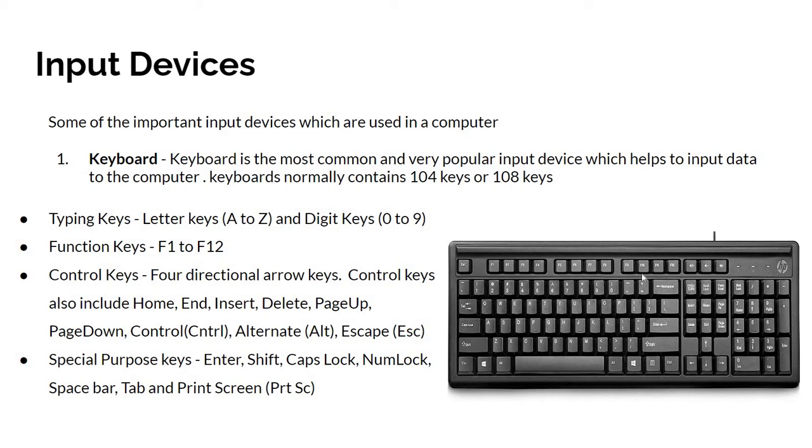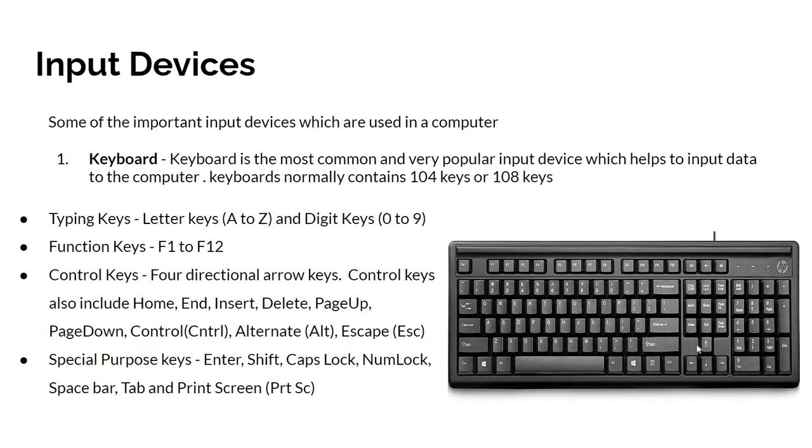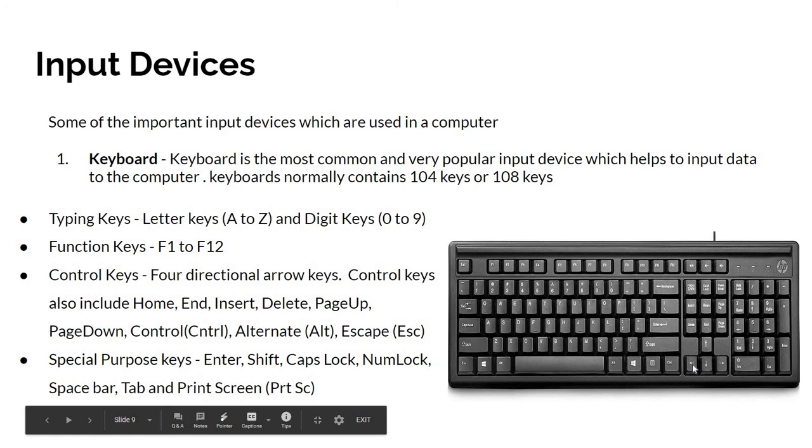Function keys are represented on the keyboard, arranged in a row at the top of the keyboard. Each function key has a unique meaning and is used for some specific purposes. And control keys. These keys provide cursor and screen control. It includes 4 directional arrow keys which are up, down, left, and right. Control keys include home, end, insert, delete, page up, page down.